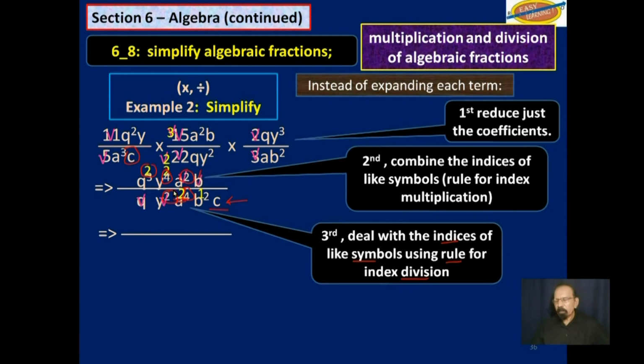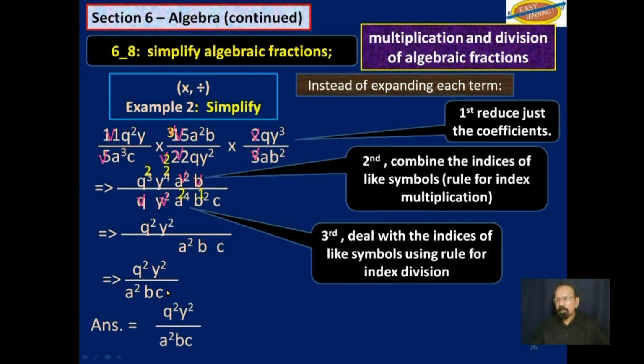So what do we have at the top there? We have q to the fourth power. We have y to the second power. That's it. And what do we have below here? We have a to the second power. We have b to the first power. And we have c to the first power. That is all that remains. Now we could tidy this up a little. And this is our answer to the question we had up here.